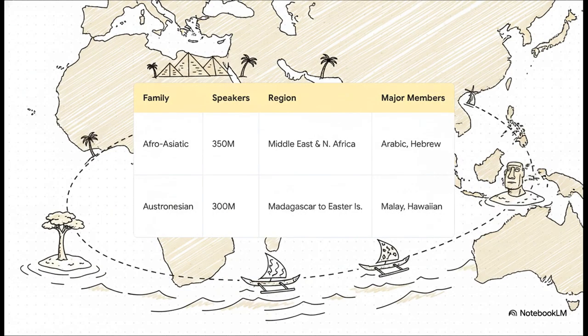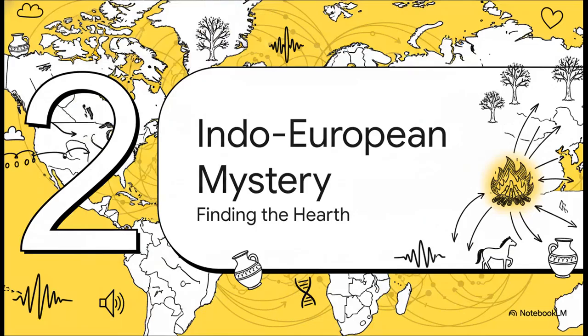Now, looking at the next largest families really brilliantly illustrates how these ancient maps of language travel. Afro-Asiatic and Austronesian allow us to trace some massive historical human movements. The Austronesian family is especially remarkable when you think about its geographic region. It stretches longitudinally across massive oceans, all the way from Madagascar off the coast of Africa, straight across the Indian and Pacific Oceans, all the way to Easter Island. That is the greatest longitudinal range of any language family on Earth. And the wildest part? It was achieved entirely by ancient maritime navigators, carrying their language in outrigger canoes, with absolutely zero modern technology. Section 2, the Indo-European mystery.